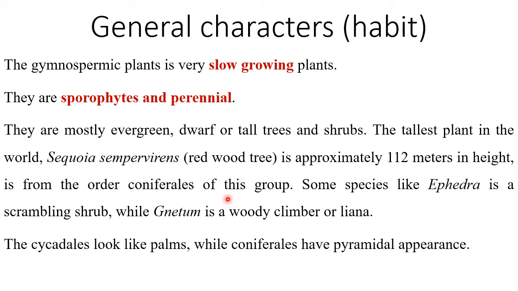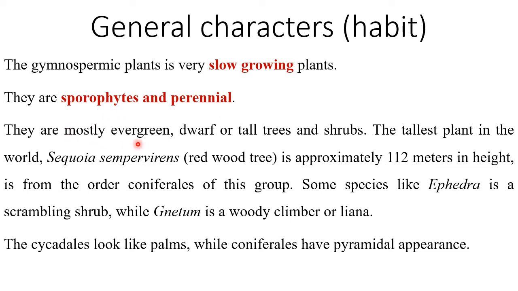The gymnospermic plants are very slow growing plants. They grow very slow and they take a lot of time to reach their full height. They are sporophytes and perennial. Why are they called sporophytes? Because the dominant phase in their life cycle is the sporophyte, and this phase is long lasting. That's why they are called sporophytes. And they are perennial, meaning what? They perennate their organs for longer duration, and that's why they are called perennials.